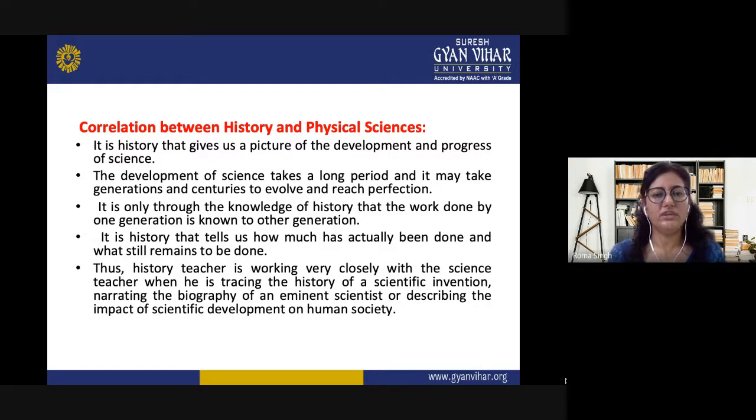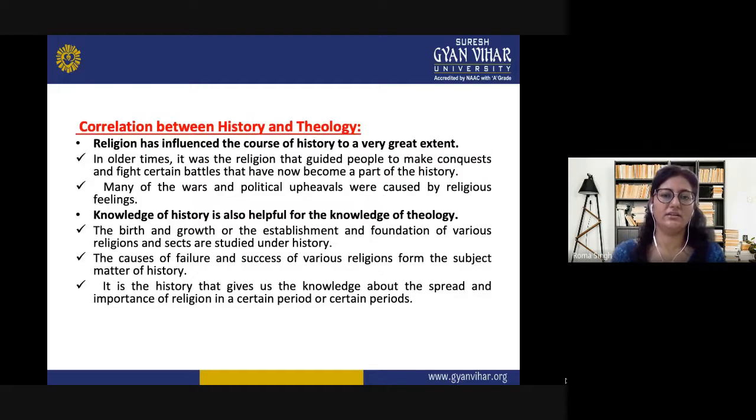Then the correlation between history and physical sciences. So through history, we have come to know about the development and progress of science. Development of science has taken a long period, and it may take generations and centuries to evolve and reach perfection. So it is history that tells us how much has actually been done, what still remains to be done. So a history teacher works very closely with the science teacher when any kind of scientific invention has to be narrated, any biography of any eminent scientist has to be told to the students, the impact of the scientific development on human society. So this is how the history and physical sciences are interrelated.